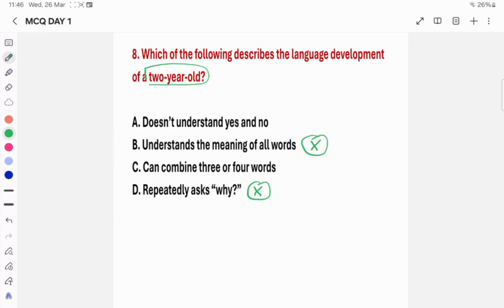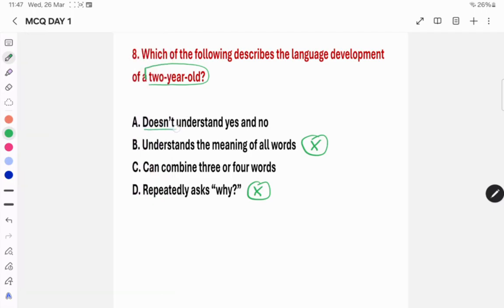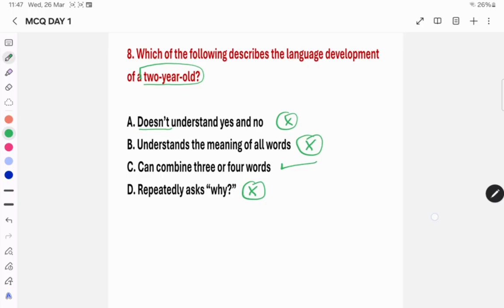Yes, they can understand yes or no, but this option says does not, so it is not a correct answer. The correct answer is they can combine 3 or 4 words. They can speak with 3 or 4 words maximum.